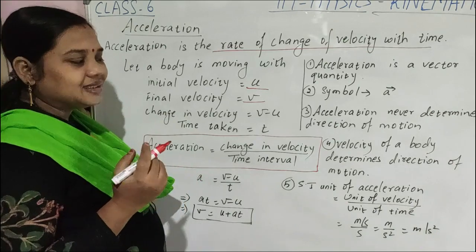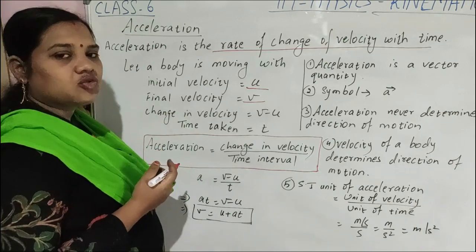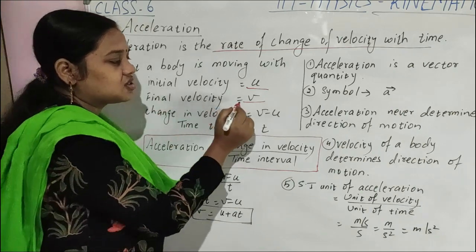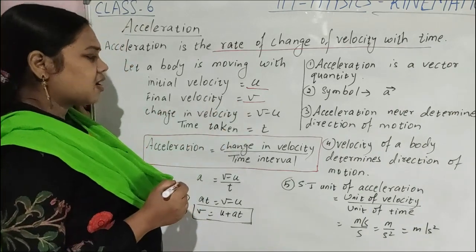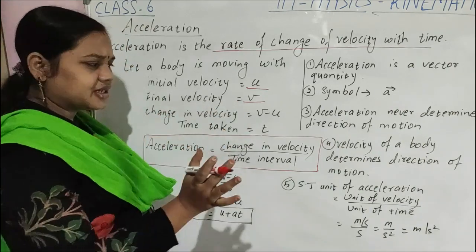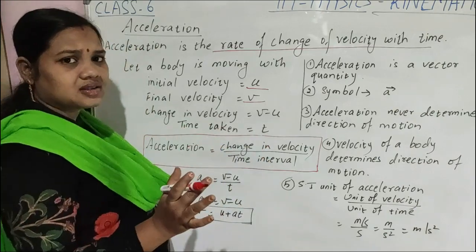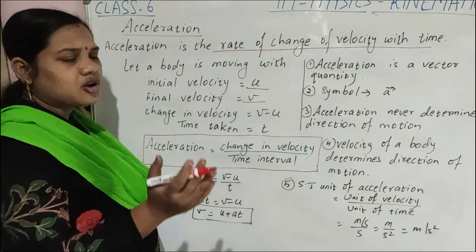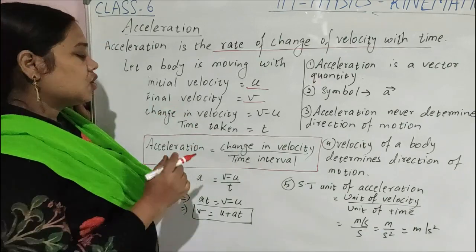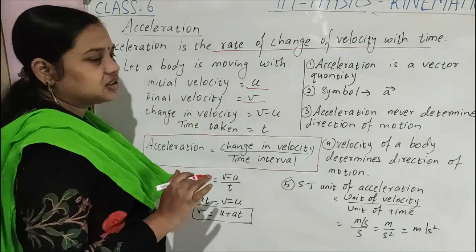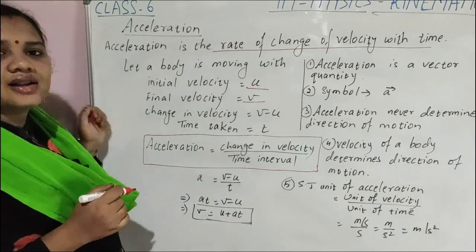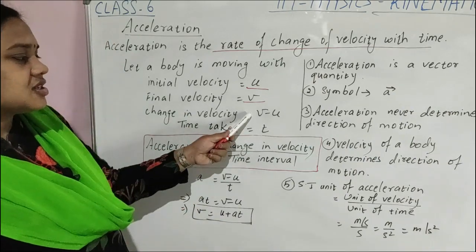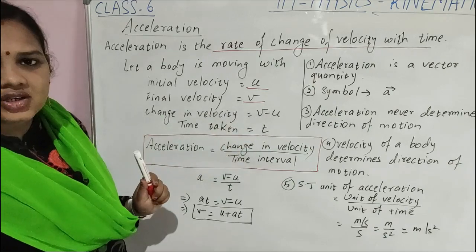When the body reaches its destination, the velocity with which it ends its journey is the final velocity v. Or if we consider some particular time interval, then initial velocity u, final velocity v. Change in velocity, we always calculate final minus initial. So final velocity v minus initial velocity u.